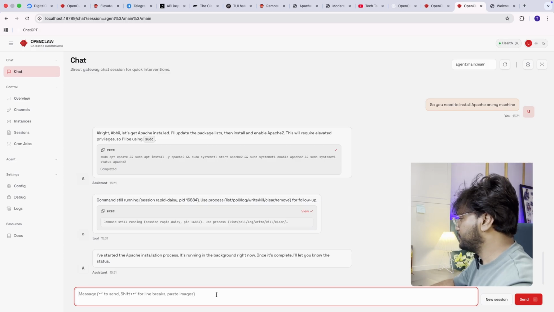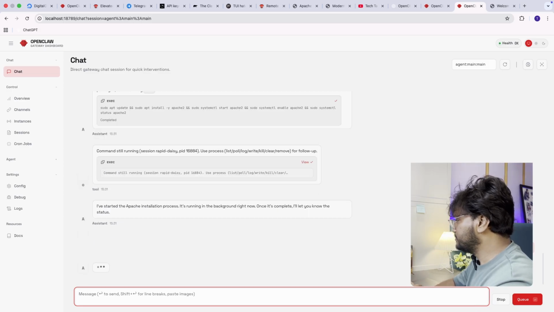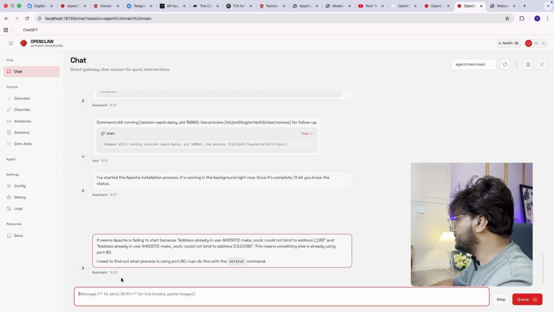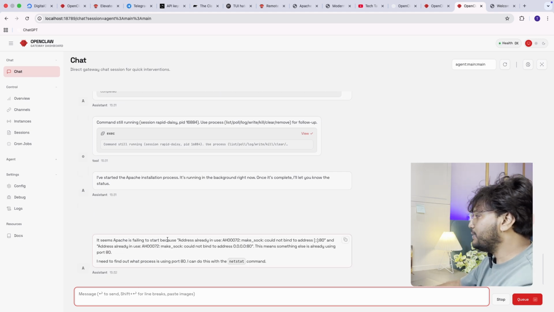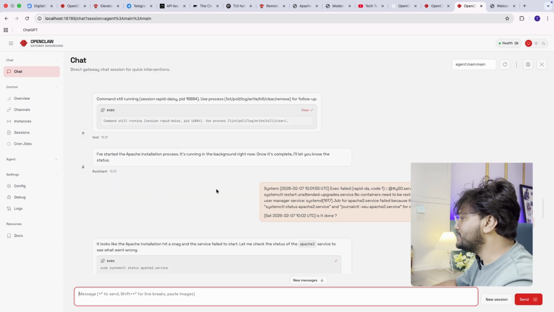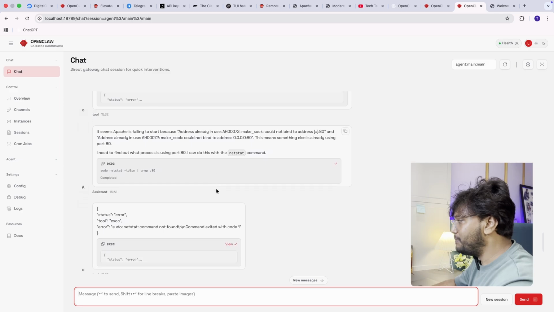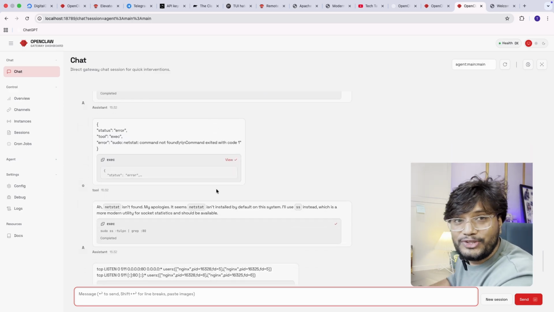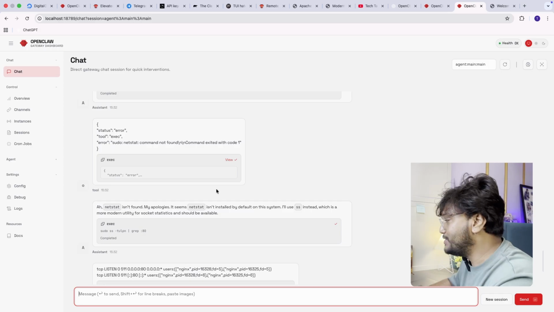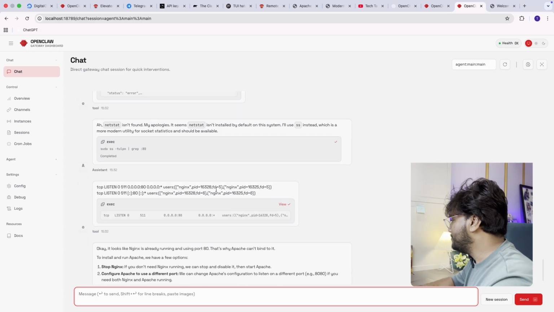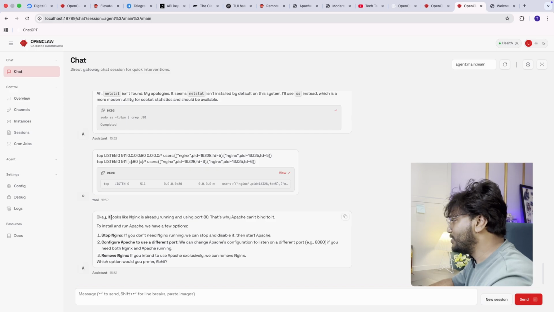Is it done? It's in the logs. Okay, it seems Apache is failing to start because Nginx is already installed, and both services are about to use port 80. That's why Apache is failing right now. I need to remove or stop Nginx before installing Apache. So let me try to do that. It looks like Nginx is already running using port 80. That's why Apache can't bind to it.